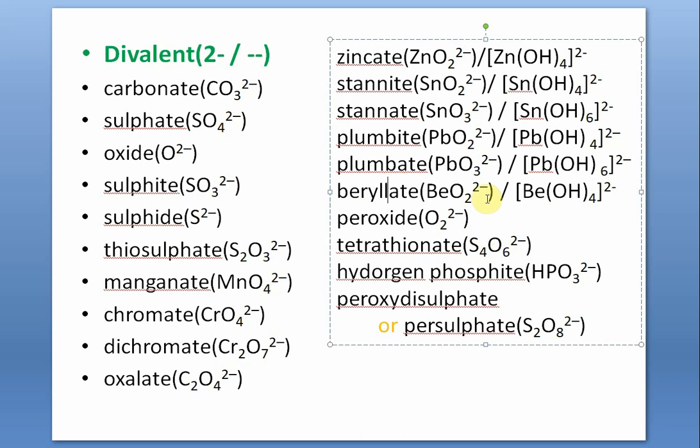Peroxide, O2 2 minus. Tetrathionate, S4O6 2 minus. Hydrogen phosphite, HPO3 2 minus. Peroxydisulfate or persulfate, S2O8 2 minus. I again tell you, you should not memorize them. Just read them maybe once, twice, thrice in intermittent pauses, gaps.